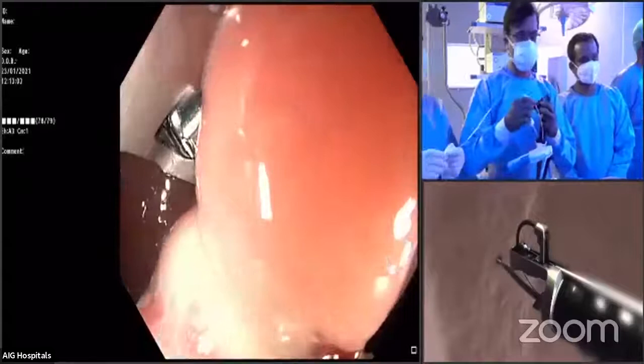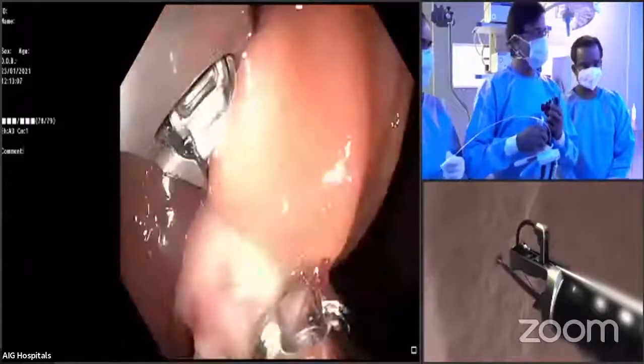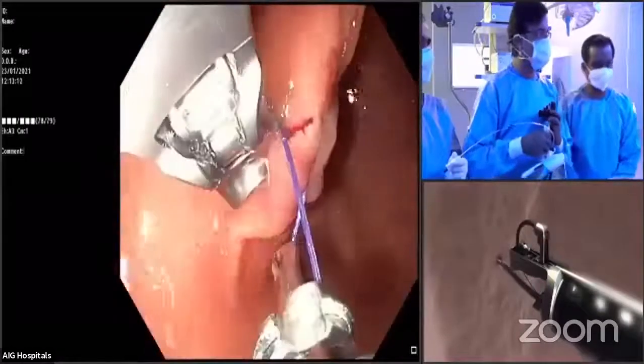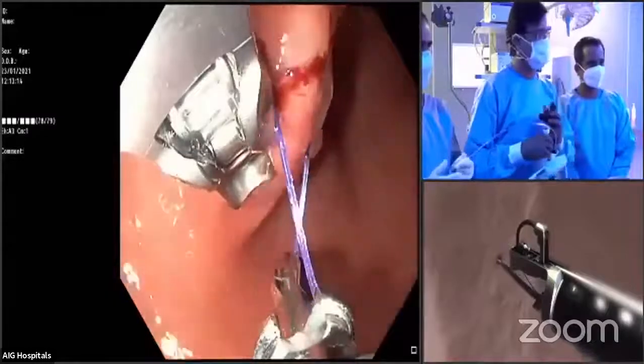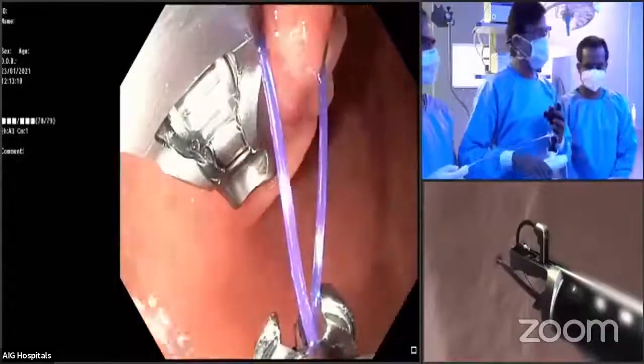Now the helix is inside my scope. Then I'll open the needle driver and push the tissue away. As you see here, the first knot has come. Can you appreciate it? That's one. So I have finished the anterior wall. Now I'll redo the same process again.